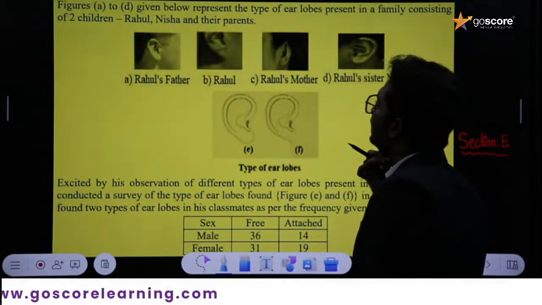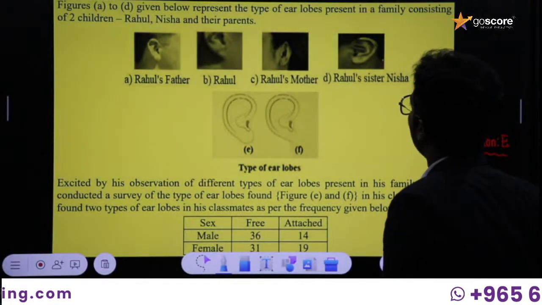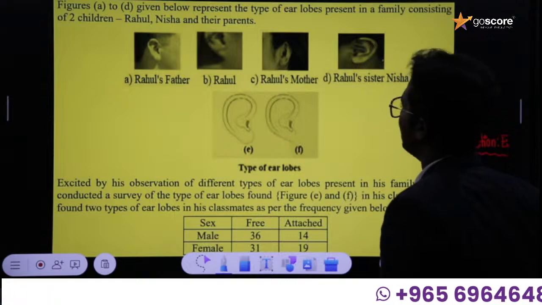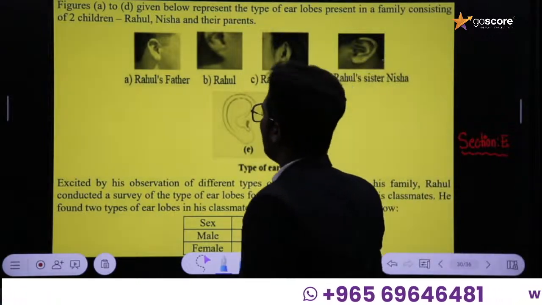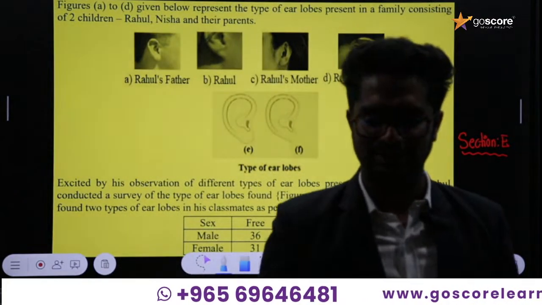Okay, the figures A to D given below represent types of ear lobes present in a family consisting of 2 children. Rahul, Nisha, just read this question. I will come within 1 minute.